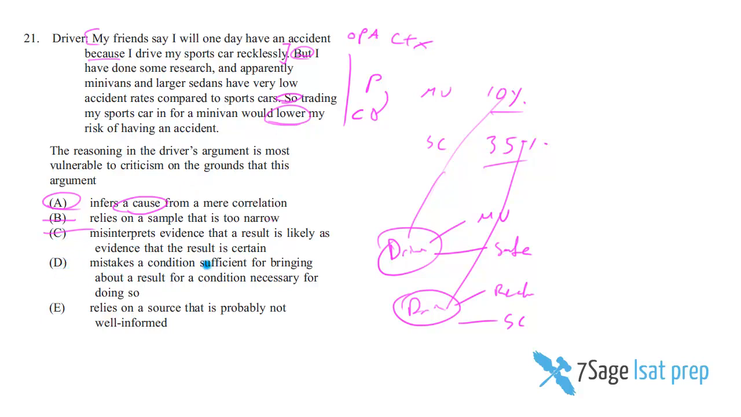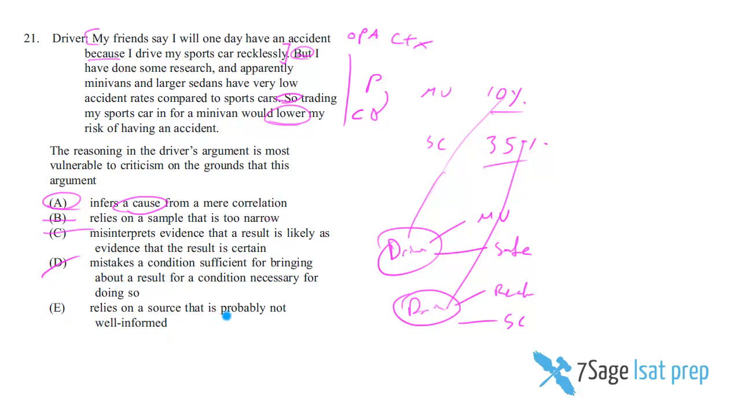D says mistakes a condition sufficient for bringing. This is sufficient-necessary confusion, but that doesn't happen here. We see plenty of sufficient-necessary confusion questions on the LSAT. All A's are B's. I have a B, therefore I have an A. That's a sufficient-necessary confusion. All A's are B's. All apples are fruits. I have a fruit, therefore I have an apple. Well, that's not true. There are plenty of non-apple fruits out there, but that would be a sufficient-necessary mistake.